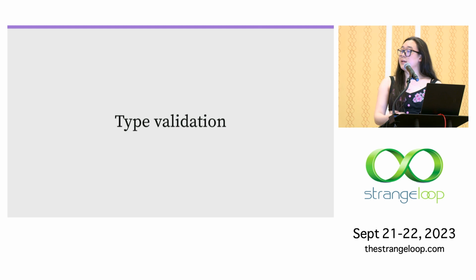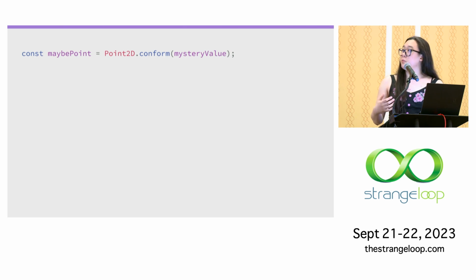So right off the bat, we get type validation for every type we declare just automatically. In addition to from, every type provides this conform method. Like from, conform takes a value and asserts that it matches a type. So here we're trying to conform this mystery value to a 2D point. And maybe this value came from an HTTP request or user input at the terminal. In any case, we don't statically know what shape this value is.